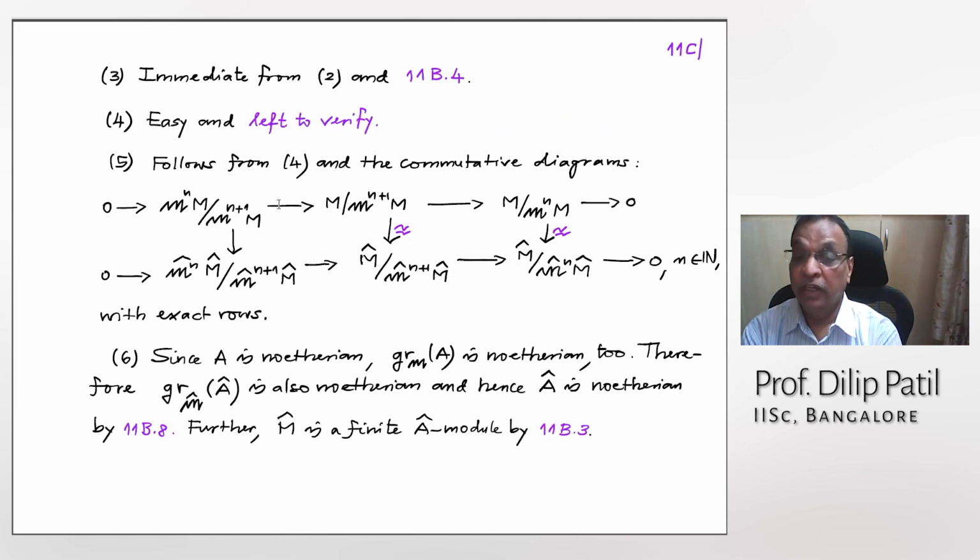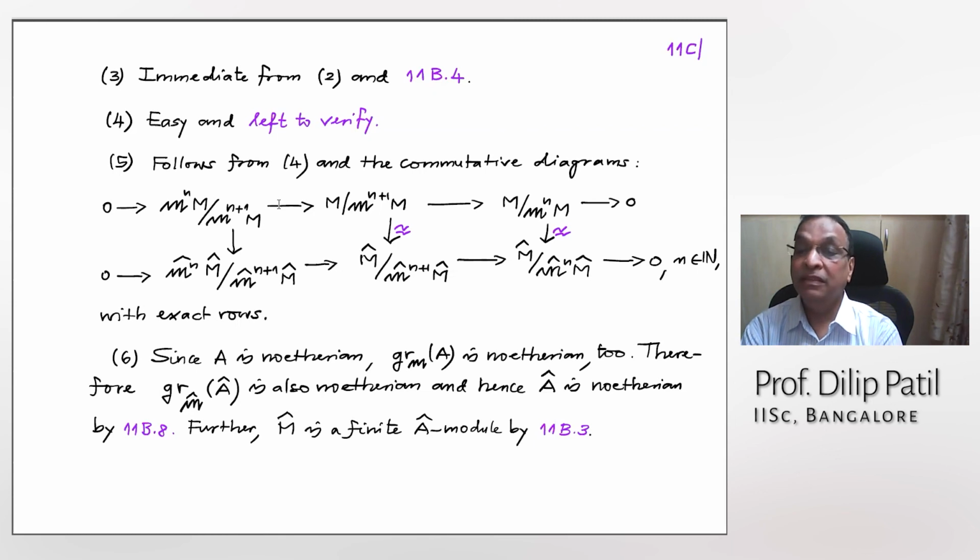Also, it is connected to the Jacobian criterion, which you have learned in the last lecture, that is the criterion for non-singularity.